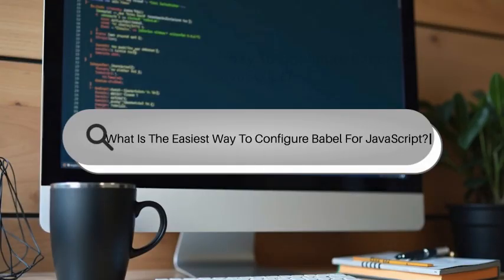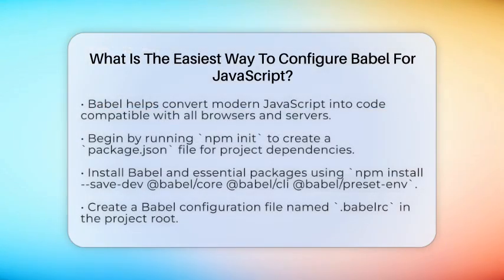What is the easiest way to configure Babel for JavaScript? Imagine turning your modern JavaScript code into something all browsers and servers can understand without breaking a sweat. That's what Babel helps you do. But setting it up can seem tricky at first. Don't worry, I'll walk you through the simplest way to get Babel up and running in your project.